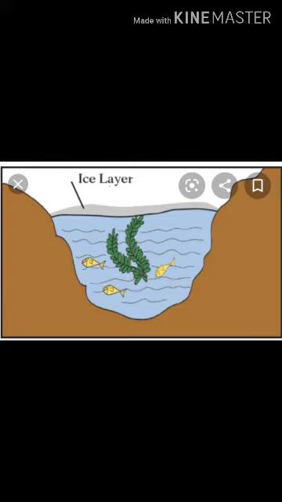That is, when the temperature of water falls below 4 degrees centigrade, its density starts decreasing. That is, its volume increases. Therefore, density decreases and volume increases, that is, water starts to expand, and this behavior of water is called anomalous behavior. When the temperature of the water is lowered below 4 degrees centigrade, its density decreases and its volume increases. This is called the anomalous behavior of water.